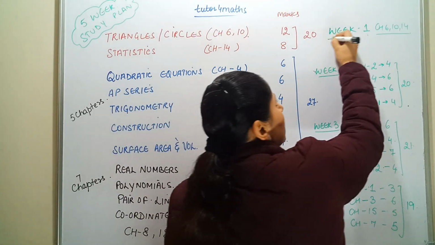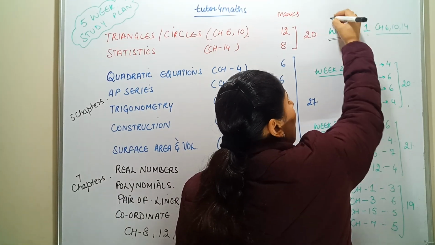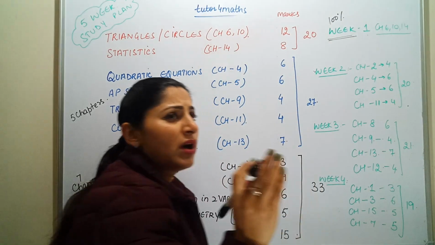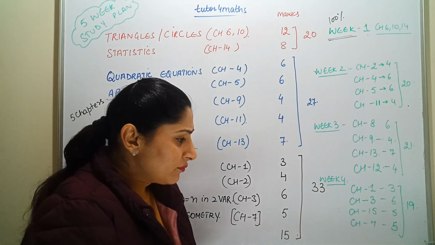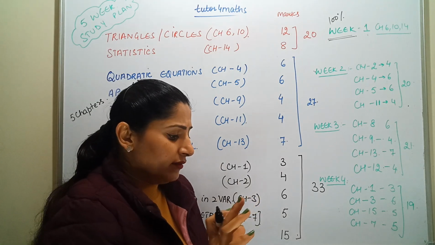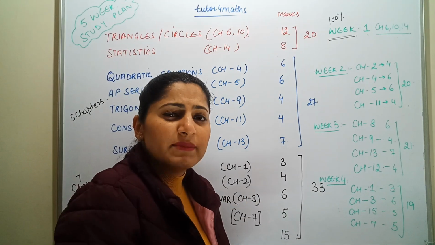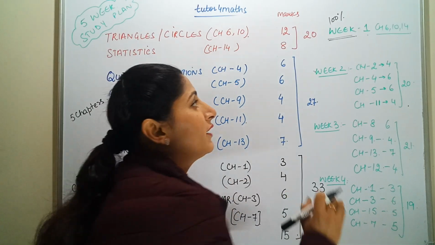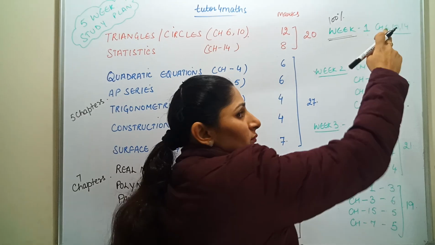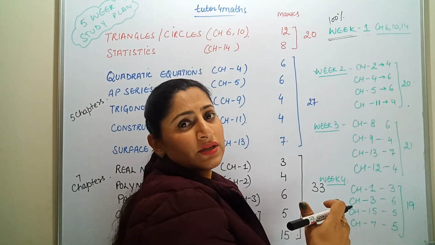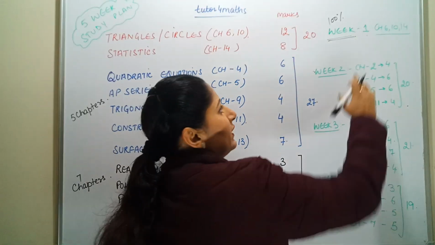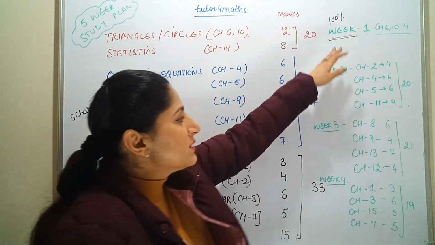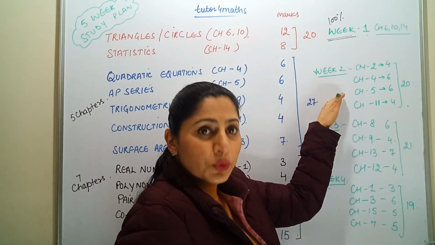In this 1 week you will be doing 100% of these 3 chapters, means 6 marks, 2 marks if it is coming, and all those other things, small MCQs, fill in the blanks. You have to concentrate on everything. It means after week 1 you will have 100% surety, 100% confidence for these 3 chapters. Okay, so once you have done this, we will be moving on to week number 2.